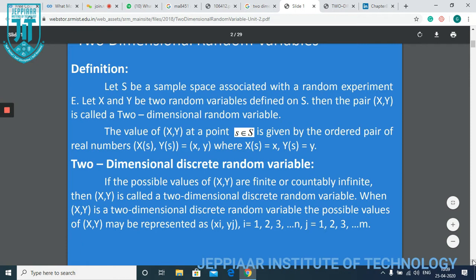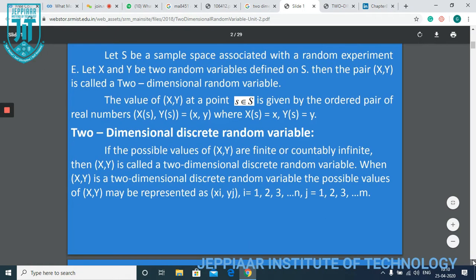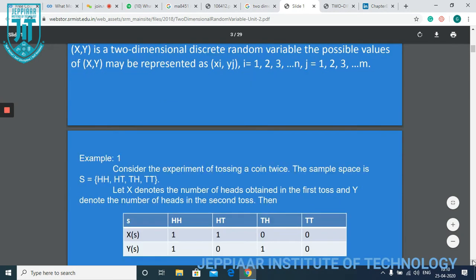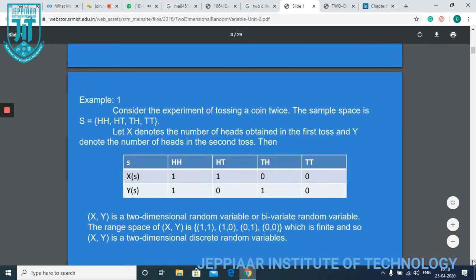This can be applicable for two-dimensional experiments also, based on the outcomes, based on the sample space. As I mentioned, discrete means countably finite or countably infinite, whereas the continuous case means uncountably infinite.